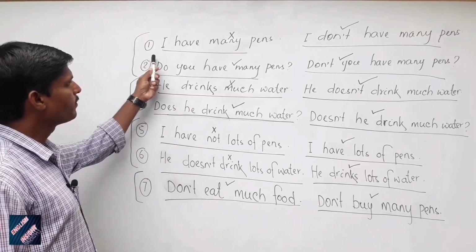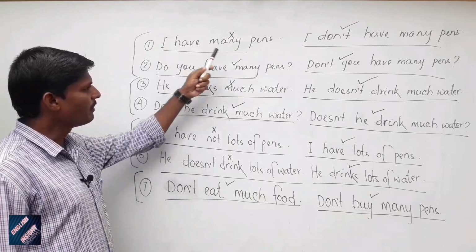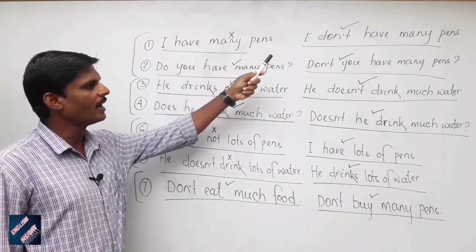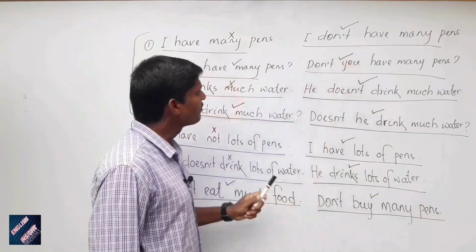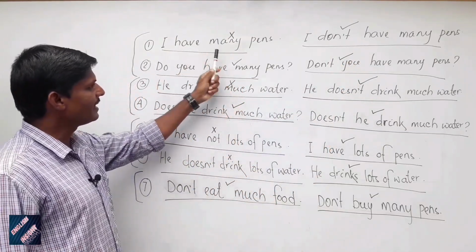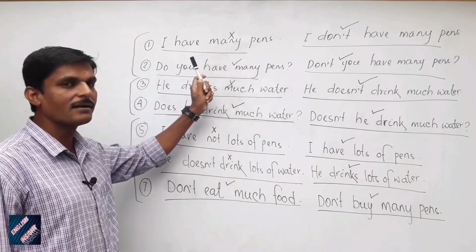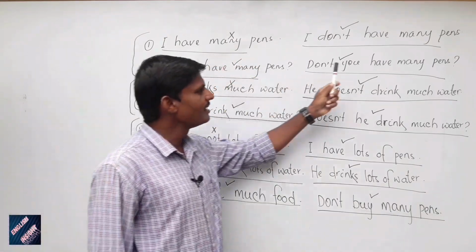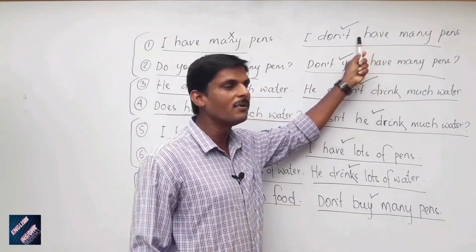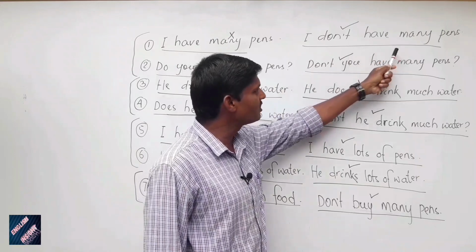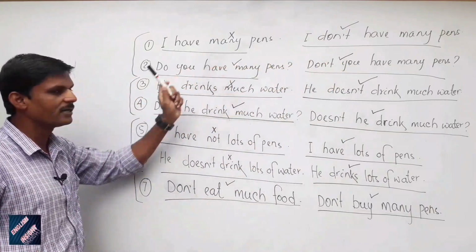Example number 1. I have many pens, I don't have many pens. I have many pens, it's incorrect here, and I don't have many pens, this one is the correct sentence here. So why? This sentence is a declarative sentence in affirmative form, so many is not used here. But here, this is a declarative sentence, negative form. As we have seen on the table, this sentence is a declarative sentence, negative form, so many is used here. So this one is correct, this one is incorrect.